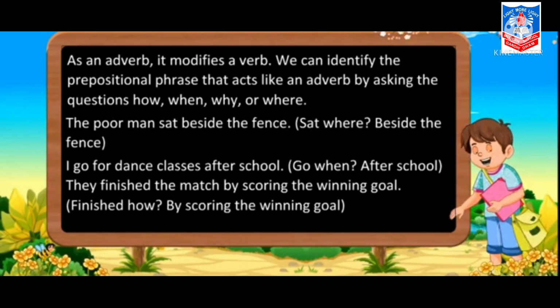Second, I go for dance classes after school. Go when? After school. So again here after school is a prepositional phrase. Last, they finished the match by scoring the winning goal. Finished how? By scoring the winning goal. Again, the prepositional phrase is used to combine the sentence to make a sentence meaningful.